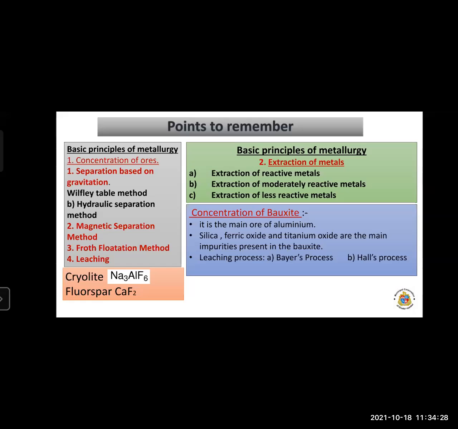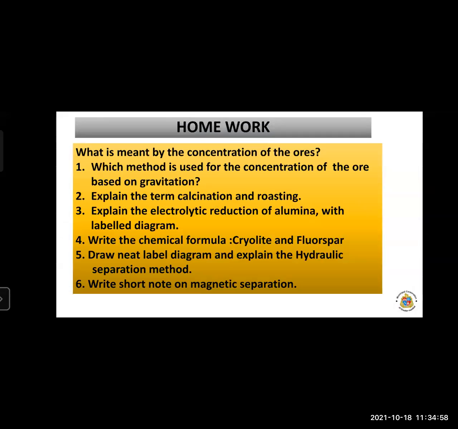In Hall's process, we react the bauxite with sodium carbonate. These are the processes to obtain pure alumina. We get the pure metal by the electrolytic reduction process, and cryolite and fluorspar are used to lower the melting point of the mixture of alumina. So these are the points to be remembered.